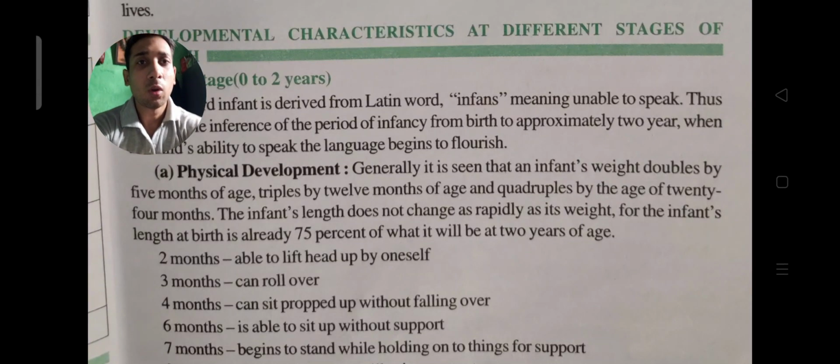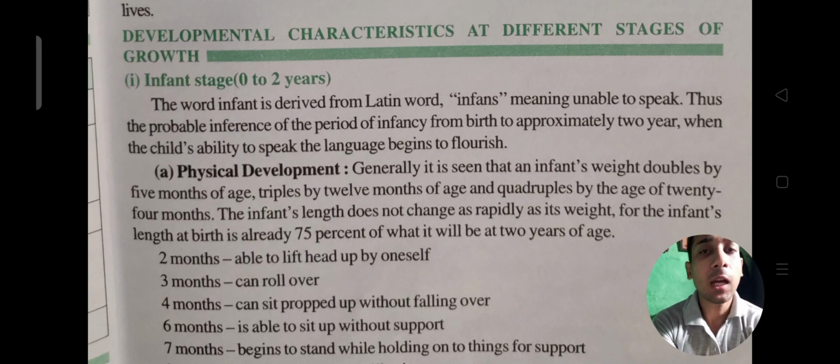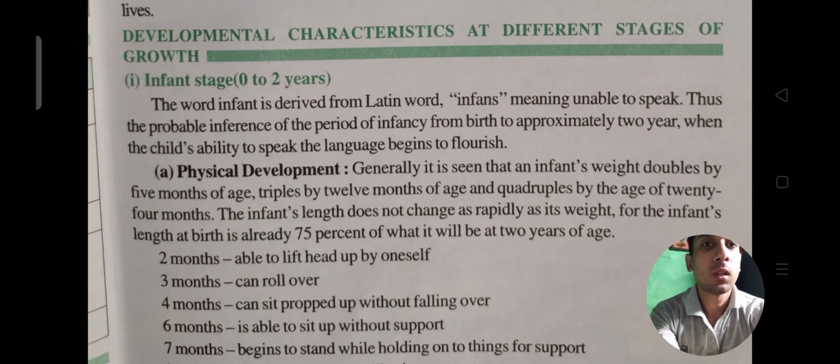Hello everyone. So let's start our next video, and this is part 2. Let's discuss the developmental characteristics at different stages of growth. In these characteristics, we are going to learn about the different stages for the different types of growth in the human body. So we will start with the infant.